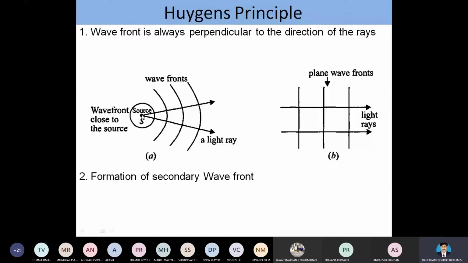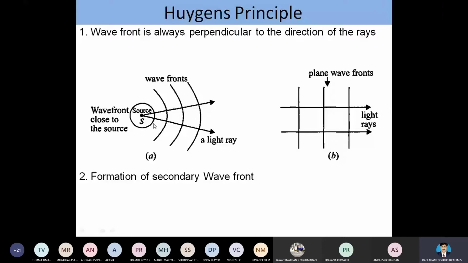The third assumption is that it emits its own set of spherical waves, which are called the secondary wavelets. Here we have two types of wavefront: the spherical wavefront and the plane wavefront. How are these two types developed? They depend on the presence of the source and the medium.